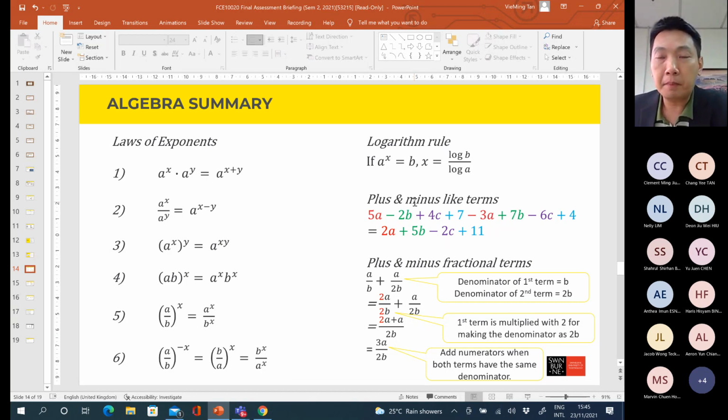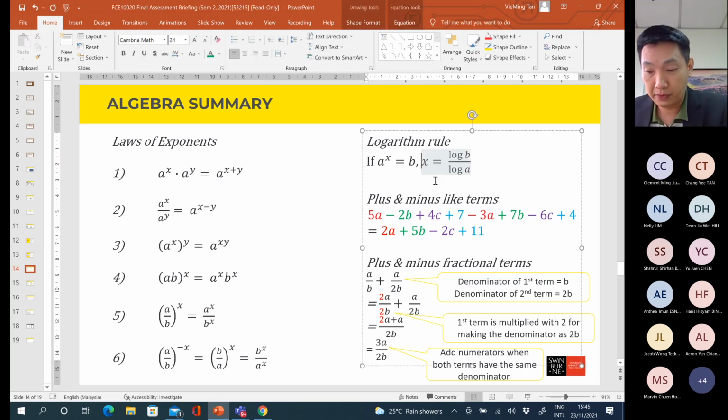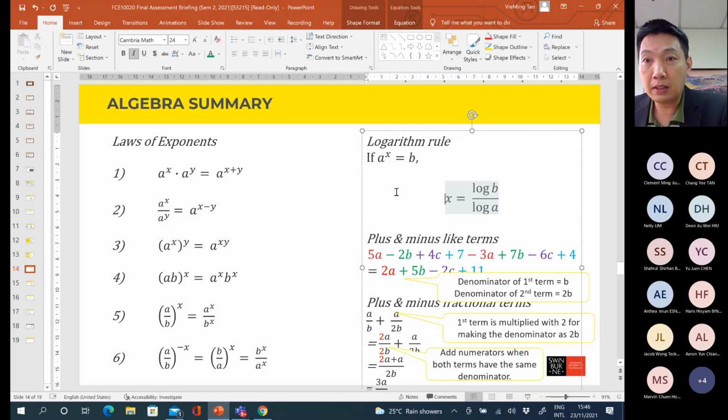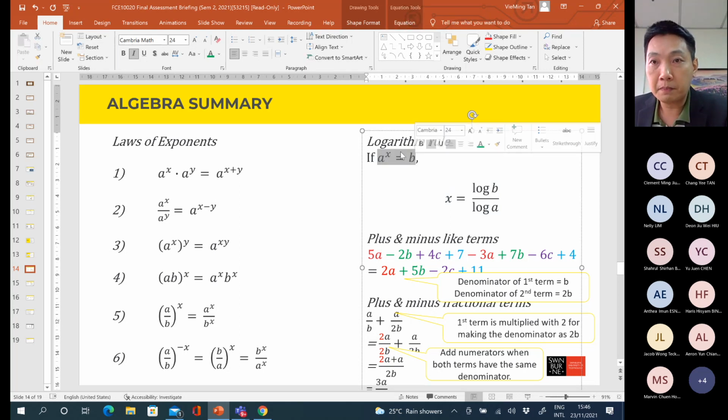If the unknown variable is a power number, like for instance x, and you are asked to calculate the x value, then usually we have to use the logarithm rule to solve the problem. If a power x is equal to b, and you want to solve the x value, what you can do is put log at both sides. The first step.